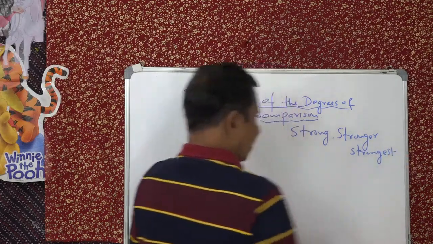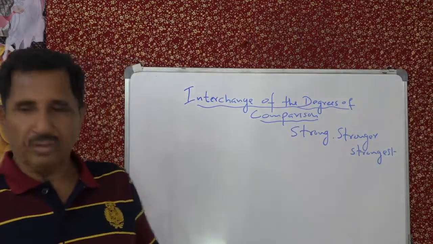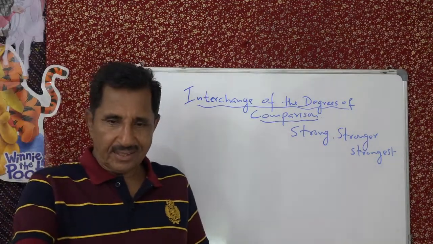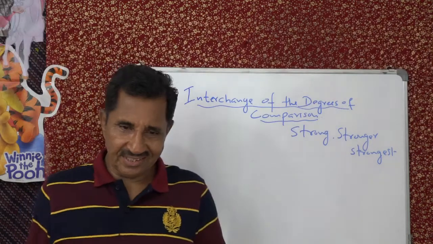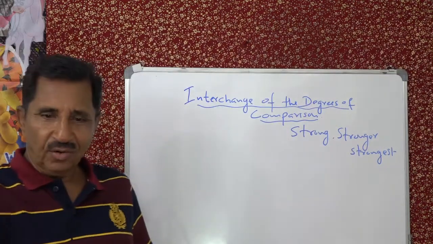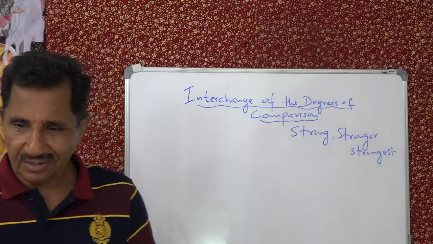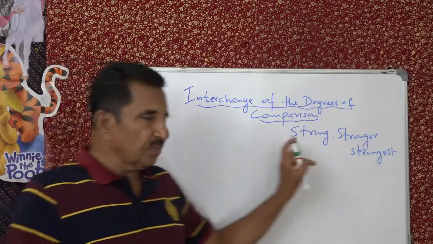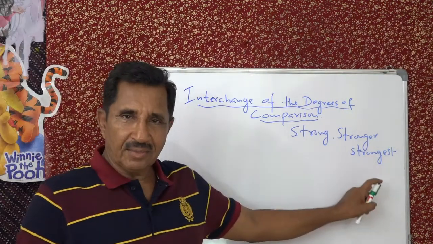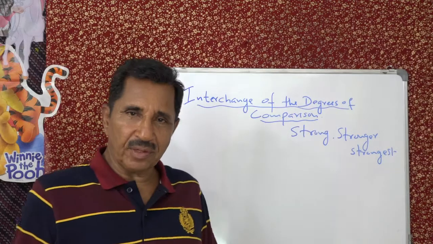But you also have other forms: good, better and best; bad, worse and worst. So one is the positive degree, the other is the comparative degree, and the other is the superlative degree.